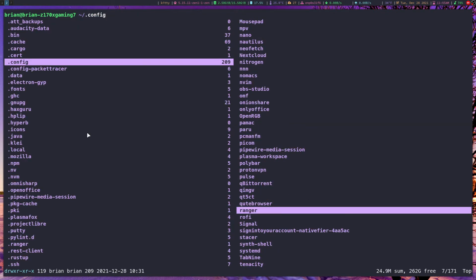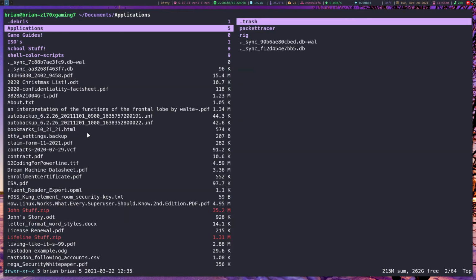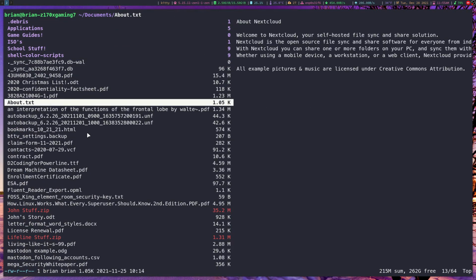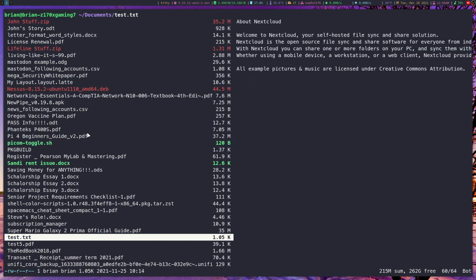So you can also easily rename files. So if we go back to documents here, let's say I wanted to rename this, so you can do lowercase rr to rename the file, and it automatically stops at the file extension, and then you can go back and name this test, hit enter, and then it renames it. If you wanted to just rename the whole thing, you can do Shift RR and rename the whole file.